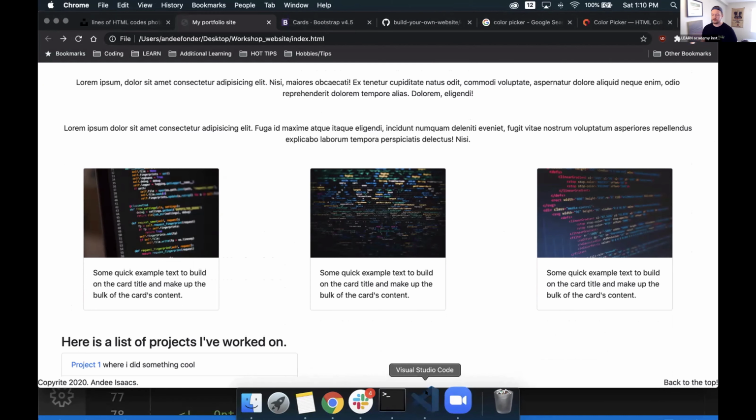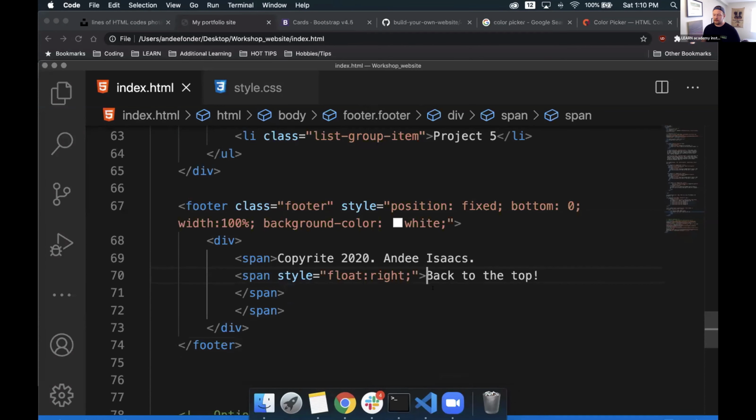Let's make that work. So here at back to the top, if we want something to be an anchor tag, or if we want something to be clickable in a link, because that's really what we're making here is a link, we need to wrap it with an anchor tag. So we'll do that with a left caret A, href equals, and we'll leave this blank for right now as far as our quotation marks go, and we'll close off that tag. We'll grab its closing tag, and we'll put it at the end of this span, because I want that whole thing to be clickable for that specific text.